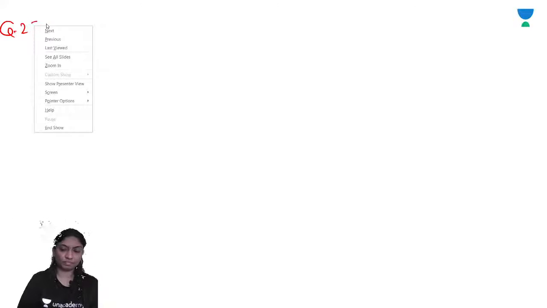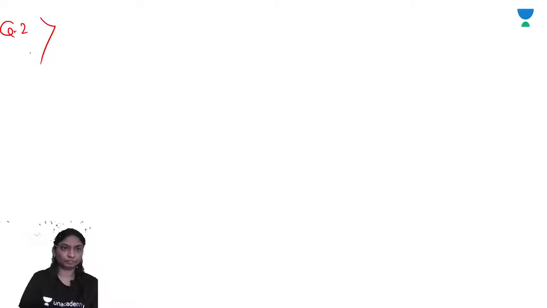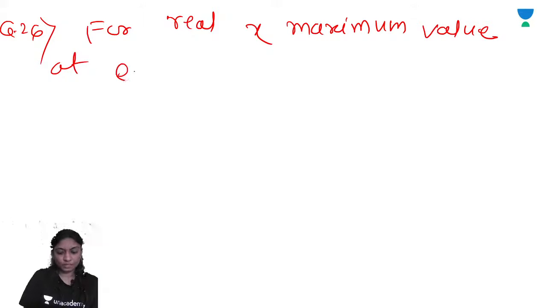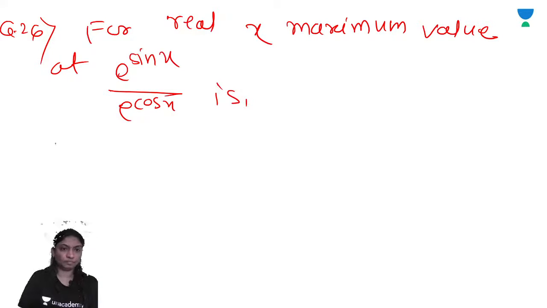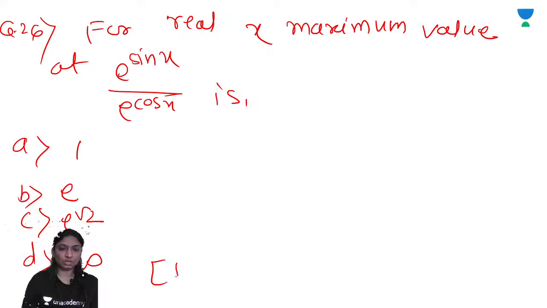For real x, the maximum value of e raised to sin x upon e raised to cos x is: option A, 1; option B, e; option C, e raised to root 2; option D, infinity.